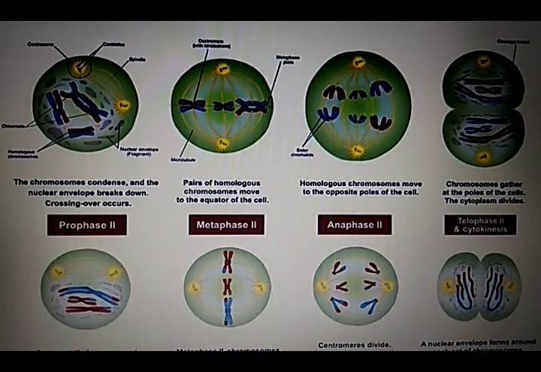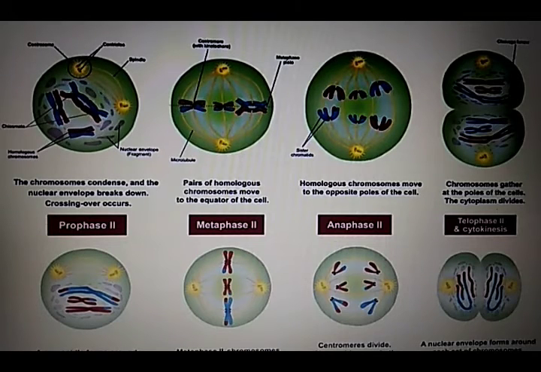In meiosis 2, each haploid daughter cell resulting from the first meiotic division now divides mitotically to give rise to the 2 haploid daughter cells. Meiosis 2 includes the following 4 steps: prophase 2, metaphase 2, anaphase 2, and telophase 2. Prophase 2 is generally short and superficially resembles mitotic prophase, except that sister chromatids of each chromosome are usually widely divergent, exhibiting no relational coiling. So during prophase 2, the centrioles duplicate and migrate towards the opposite poles. Each set of centrioles is surrounded by asters, and the nuclear envelope and nucleolus disappear.